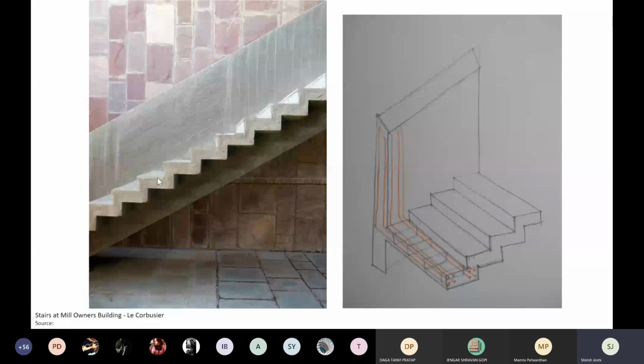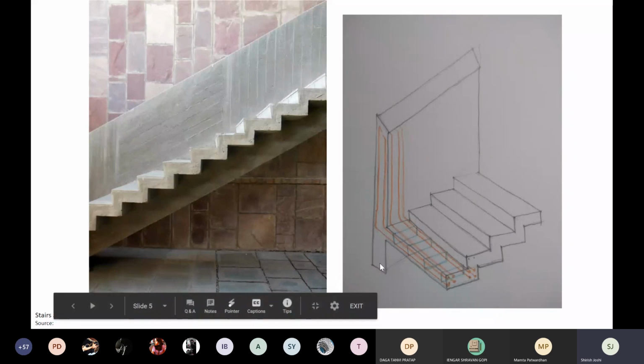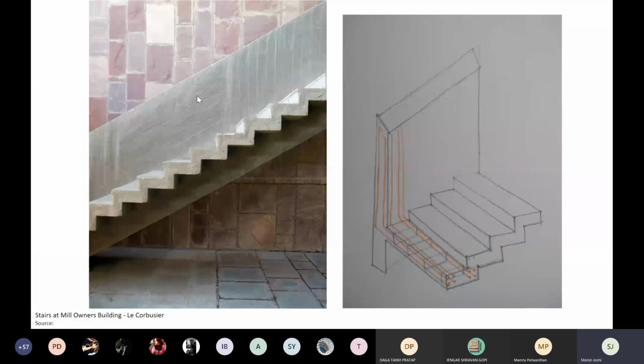If I look at the section of the staircase, you can see that this is the total depth of this beam. And then the entire staircase comes out from this beam, and I've made a diagrammatic sketch over here of how the internal reinforcements move and tie back upwards into the parapet, making the parapet a very important structural component of this staircase.